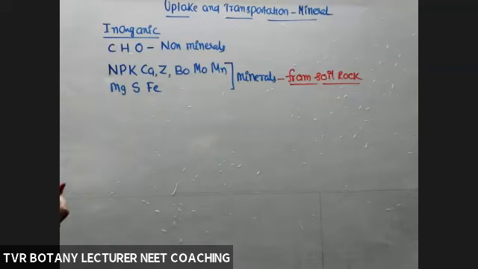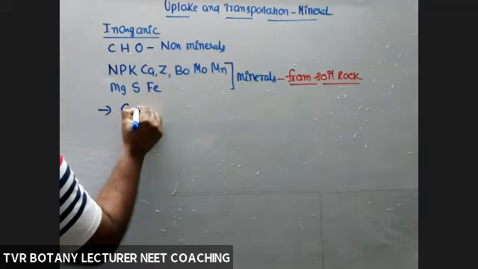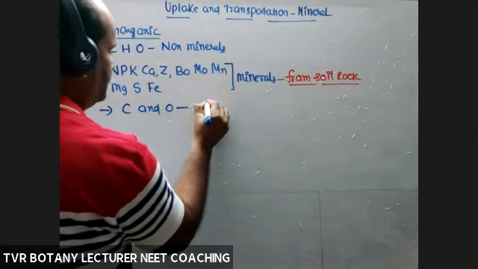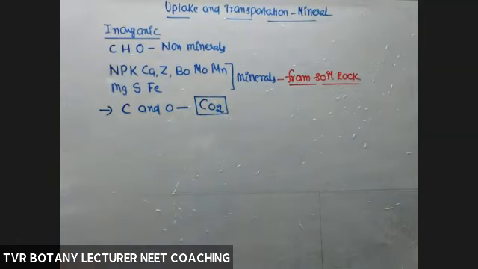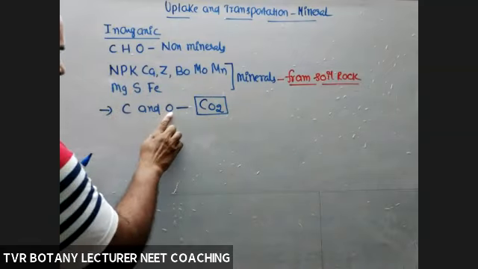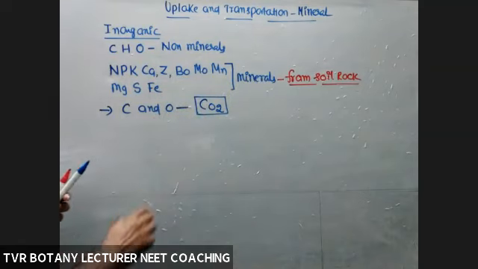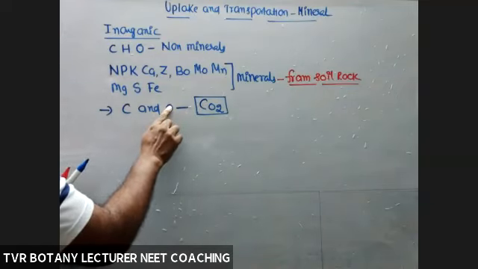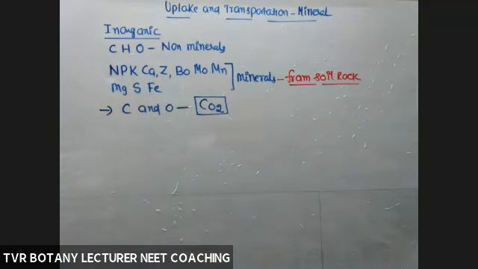Carbon and oxygen, first one. Carbon and oxygen are from the CO2 present in the environment. Definitely carbon is from CO2 only, 100%. And maximum amount of oxygen present in a number of biomolecules is coming from CO2. So CO2 is the major source of oxygen, to the maximum extent.